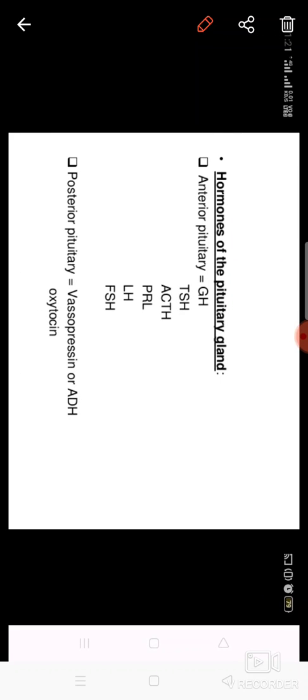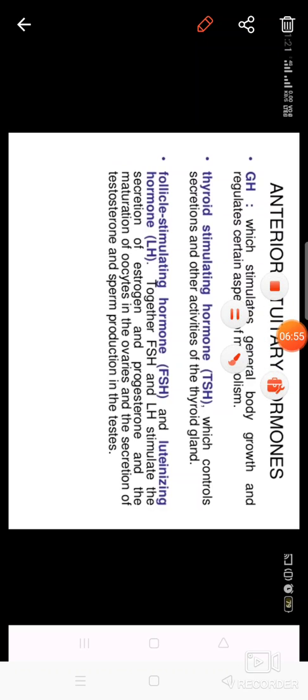See, the anterior and posterior, two parts are there. The anterior lobe produces the hormones which I just told you: GH, growth hormone; TSH, thyroid stimulating hormone; ACTH, adrenocorticotropic hormone; PRL, prolactin hormone; LH, luteinizing hormone; and FSH, follicle stimulating hormone. The posterior lobe basically does not secrete any hormone, it only stores the hormones ADH, vasopressin, which is known as antidiuretic hormone, and oxytocin. So these are the hormones released by the pituitary gland.